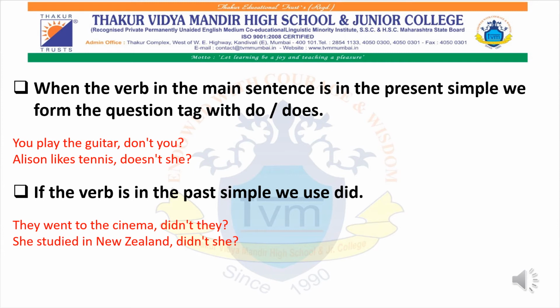The form I have mentioned, don apostrophe t, is the contracted form of do not. We are not going to write do not. We are going to follow this particular question tag whenever they ask you to write a question tag.